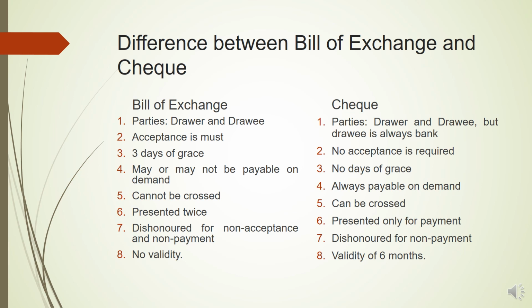Then a bill of exchange has no validity because it has a maturity period, but this depends upon the type of the bill of exchange. But a check has a validity of usually 6 months, but checks of less than 6 months can also be drawn depending on the type of the bank or the type of the customer. This was about the 3 types of negotiable instruments. In the next lecture, we'll talk about the crossing and the dishonor of checks. Any doubts and queries are welcomed.